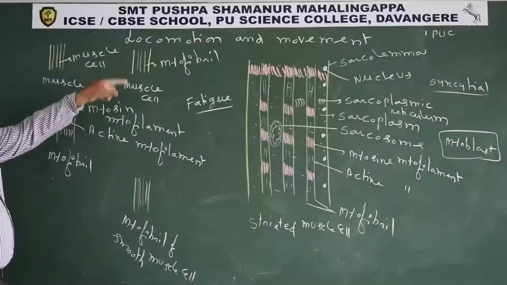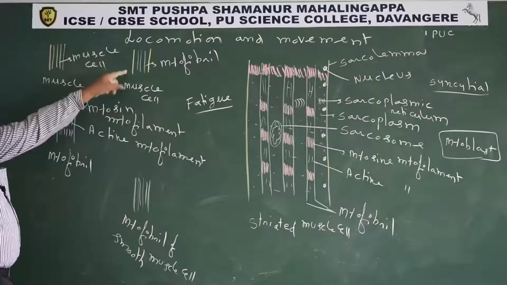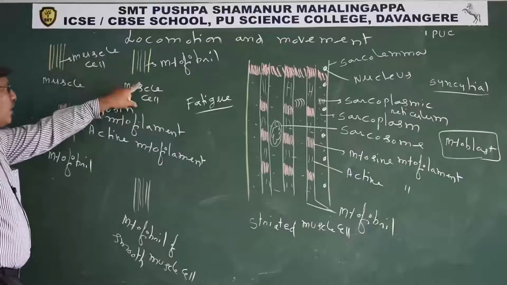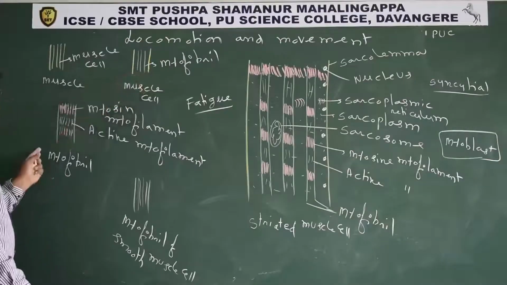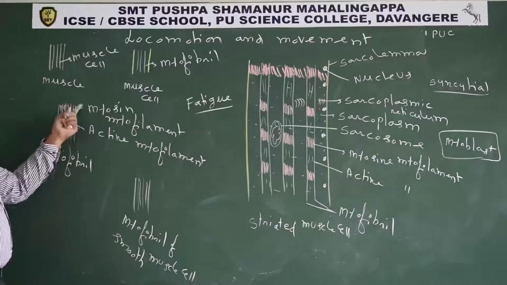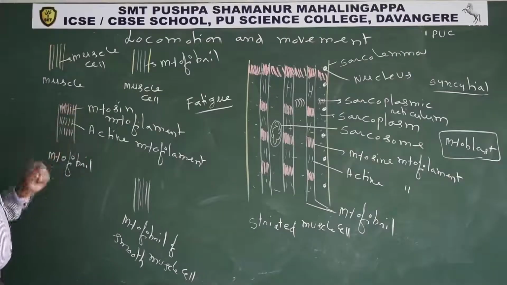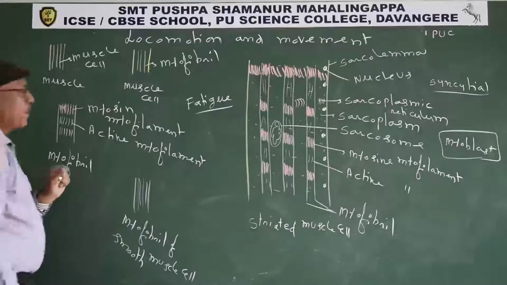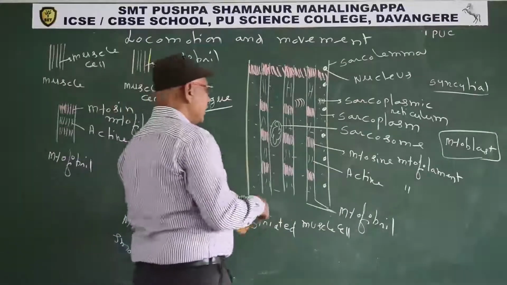Each muscle cell contains several fibers parallelly, longitudinally. Those parallel to the longitudinal axis are known as myofibrils. Each myofibril contains two types of myofilaments: myosin myofilaments and actin myofilaments. So this is the structure of a striated muscle cell.